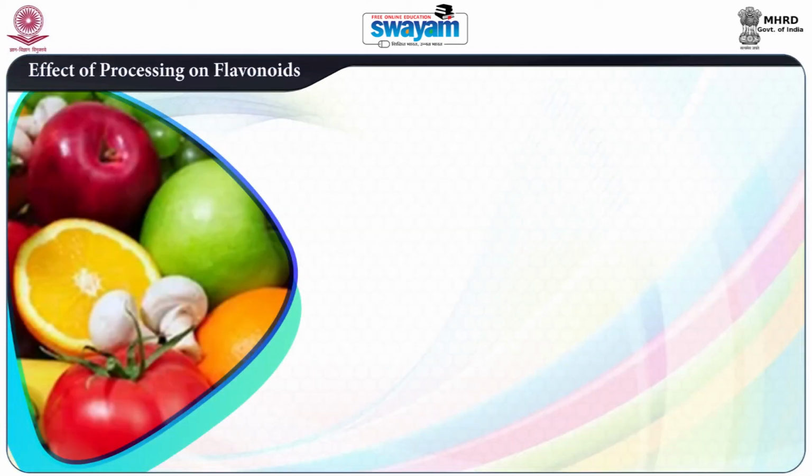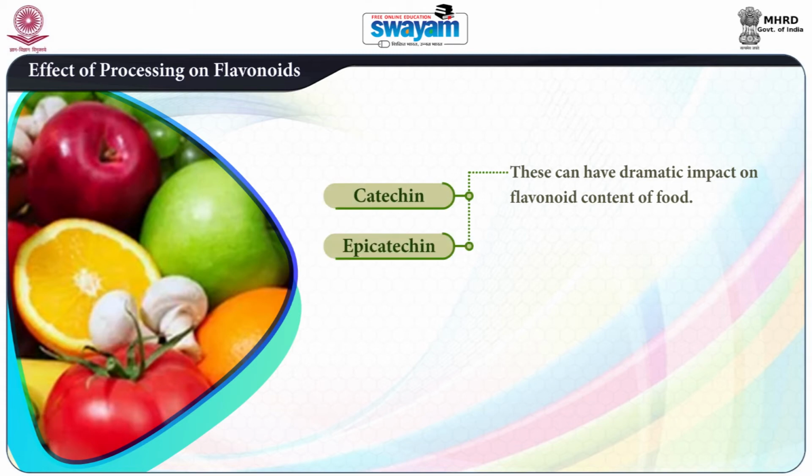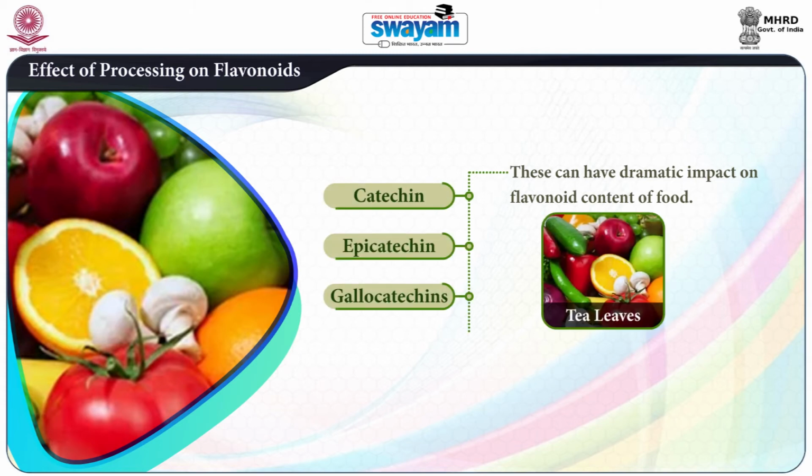What is the effect of processing on flavonoids? Heat, degree of acidity and degree of processing can have a dramatic effect on the flavonoid content of food.